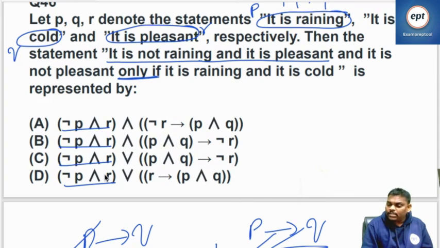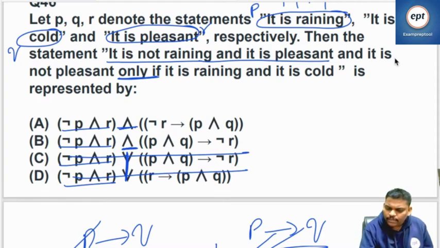And here the actual game is here only. And it is not pleasant only if. And means and. See this one, this is the only trick he played here. It is not pleasant only if it is raining and cold. This is the game he played. And it is not pleasant: pleasant is R, so it is negation R. Only if means implies.